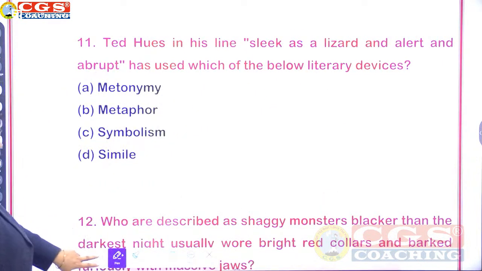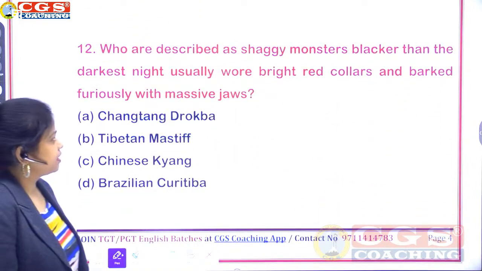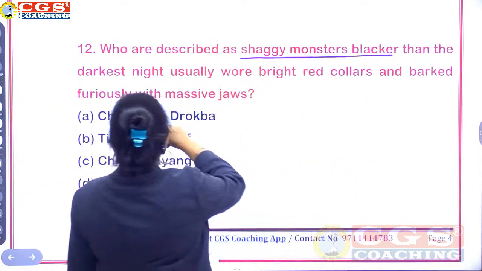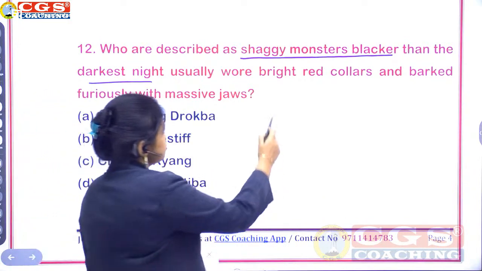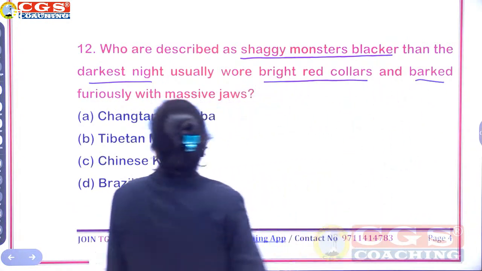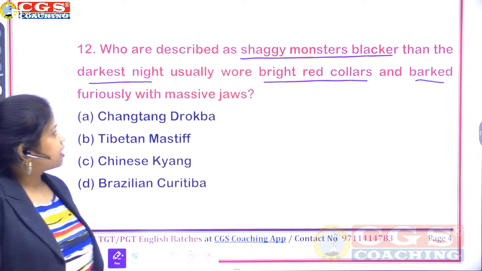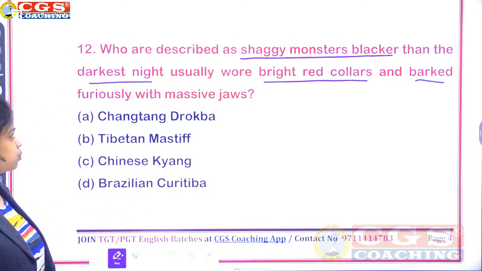Correct. Question number 12. Who are described as shaggy monsters, blacker than the darkest night, usually wore bright red collars and barked furiously with massive jaws?